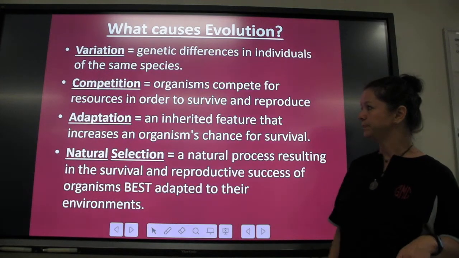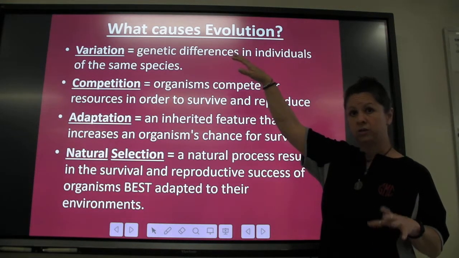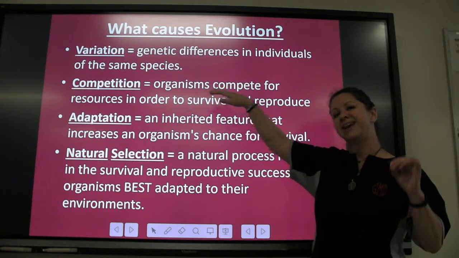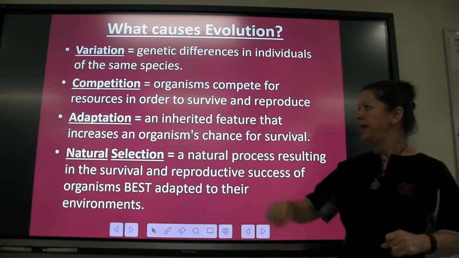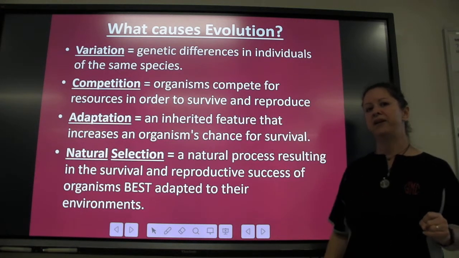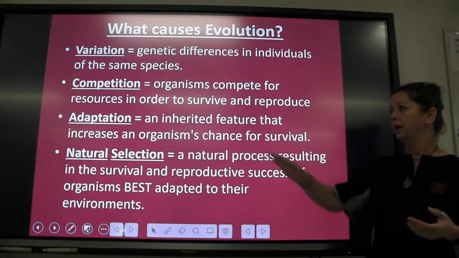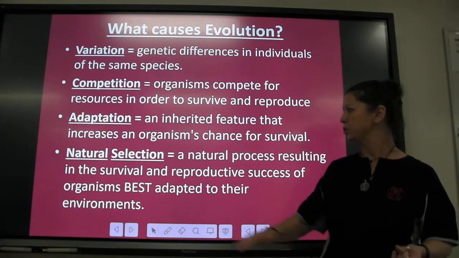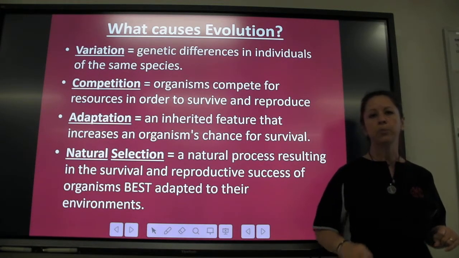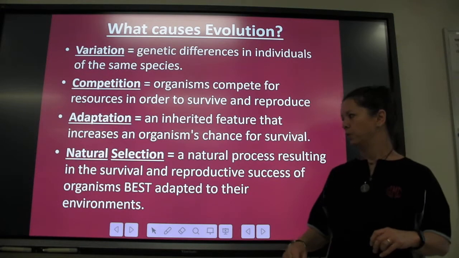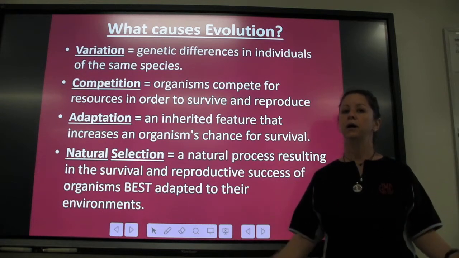alive and survive. And so over time, because of variation, and there's lots of differences, and because organisms compete for those resources and only the best ones actually survive, and because sometimes you have a feature that makes you better at staying alive, okay, natural selection happens. And that is when a natural process results in the survival and reproductive success of organisms that are best adapted to their environment. Survival of the fittest.